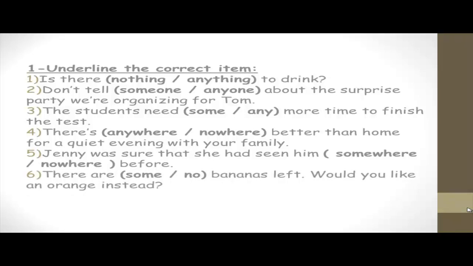There are space bananas left. Would you like an orange instead? The answer is no. The last one, would you like space to eat? The answer is, would you like something? Because this is an offer.